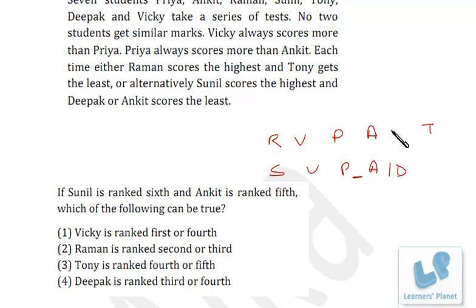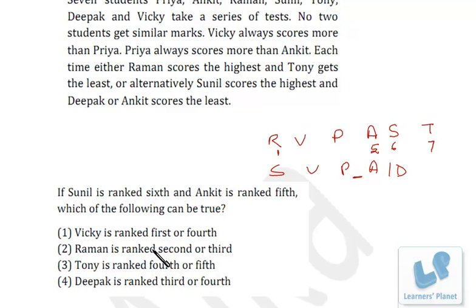So we are left with Deepak. We are not clear what position Deepak will be at. So let's see. This is first and this is 7th, that is also fixed. So we are confused about 2nd, 3rd and 4th.